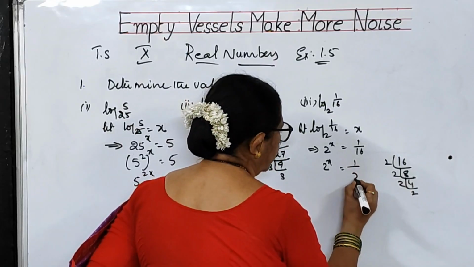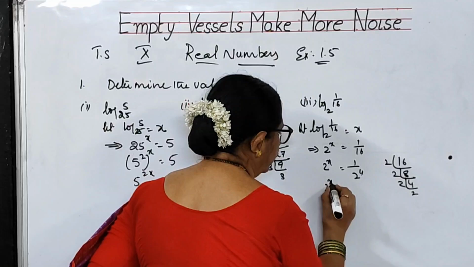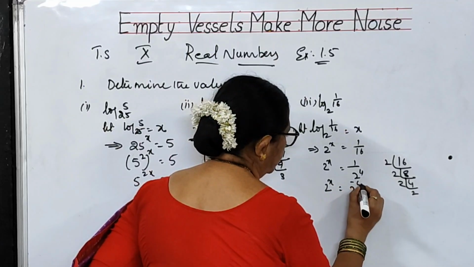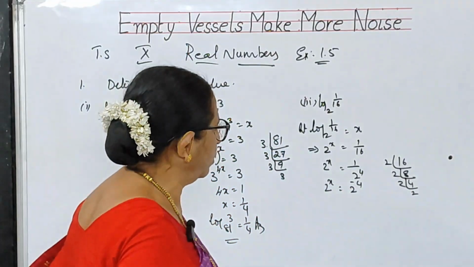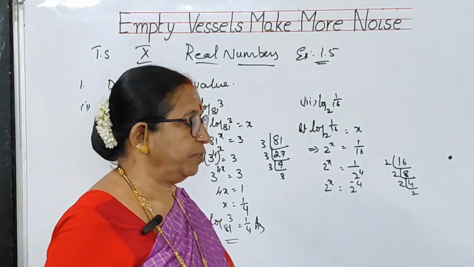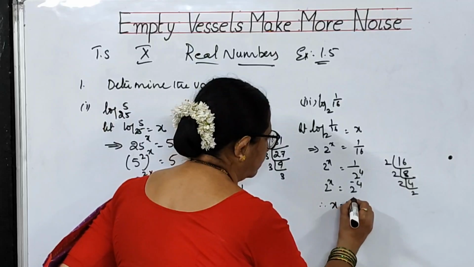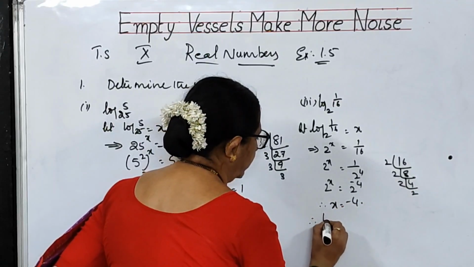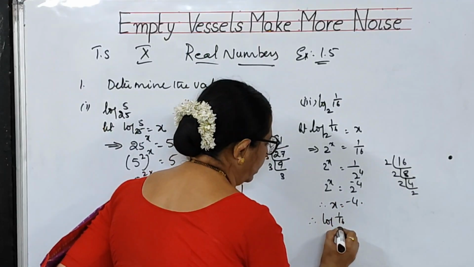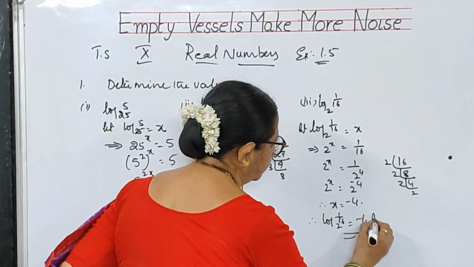That is 1 by 2 to the power of 4. This can also be written as 2 to the power of x is 2 to the power of minus 4. Reciprocal form, when you write, what you will do? You will change the sign of the power. So plus 4 becomes minus 4. So what are you getting, x? X is minus 4. Therefore, log 1 by 16 to the base 2 is equal to minus 4.